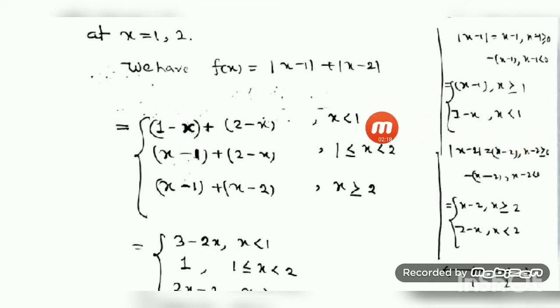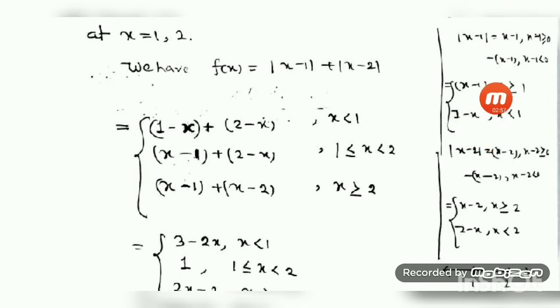Modulus of x minus 1 remains as x minus 1 when x minus 1 is greater than or equal to 0, that is, x greater than or equal to 1. When x minus 1 is less than 0, that is, x less than 1, the function becomes 1 minus x.